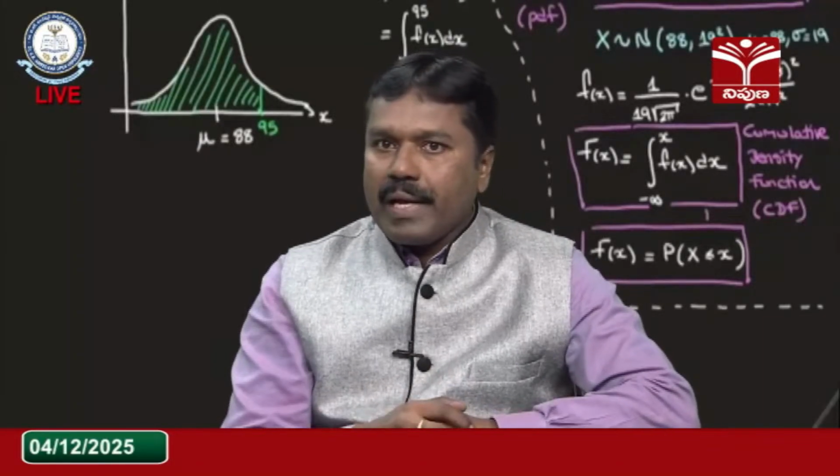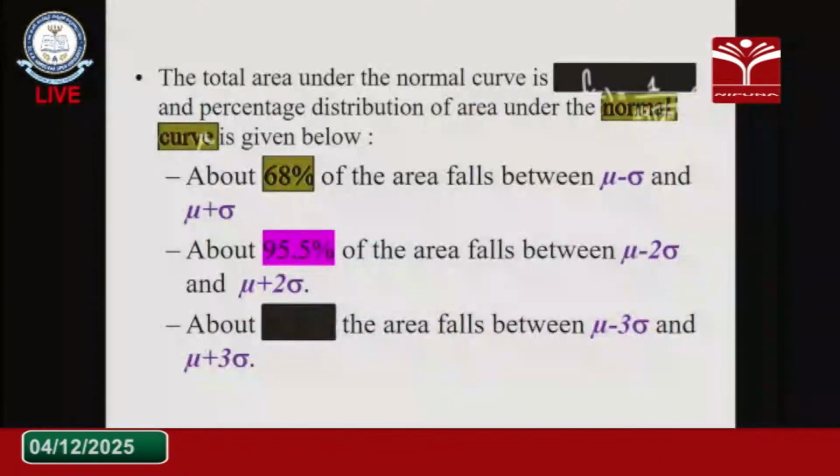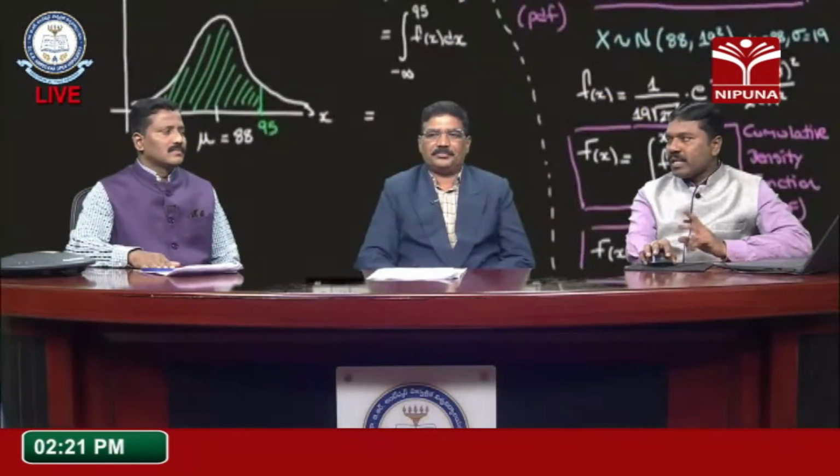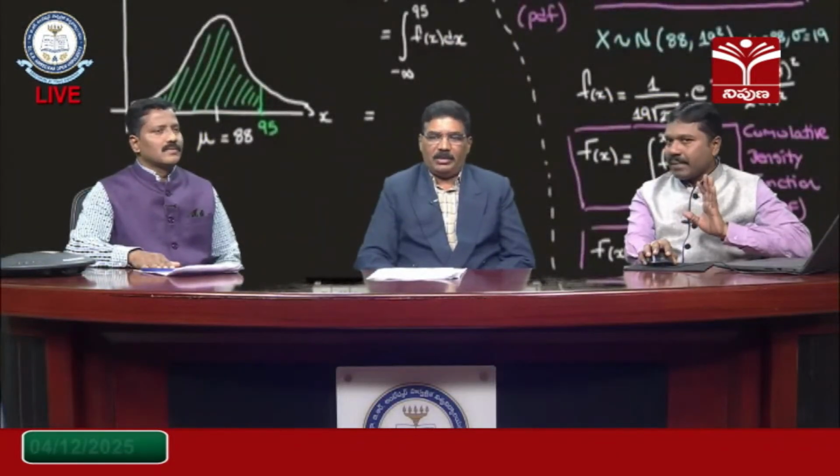The total area under the normal curve is equal to unity. Total area probability is 1 only, with z equal to 0 dividing it into two parts. That is why the total area must be equal to 1. The percentage distribution of area under the normal curve is given below. About 68% of the area falls between mu minus sigma and mu plus sigma limits. So we have 1 sigma limits, 2 sigma limits and 3 sigma limits.